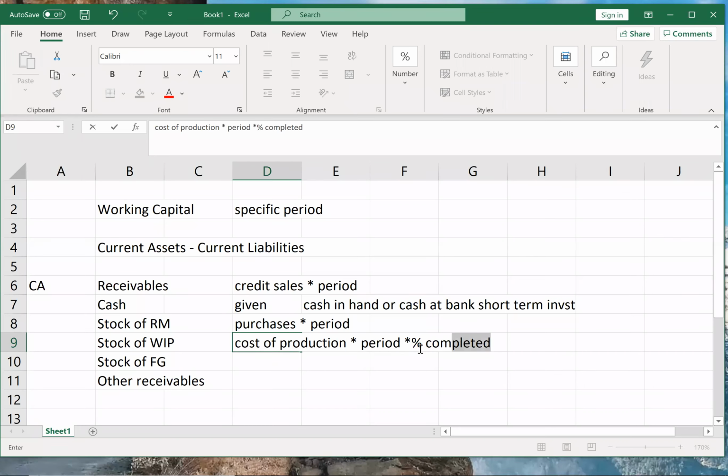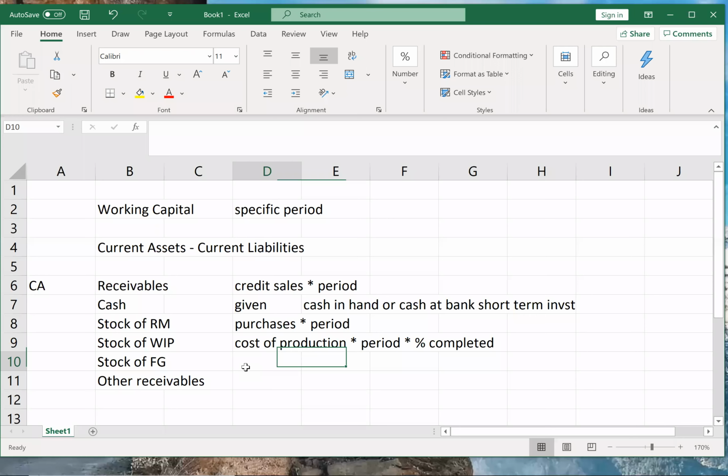In WIP, you have to remember that WIP is always going to be at a certain stage. It will not be 100% complete. If nothing is given, you will assume that it is 100% complete, and then you will record it that way. Then we will record it in finished goods or WIP only? WIP will be recorded separately, finished goods separately. If it is not given, we record it as 100%. So WIP will be cost of production into period into 100%.